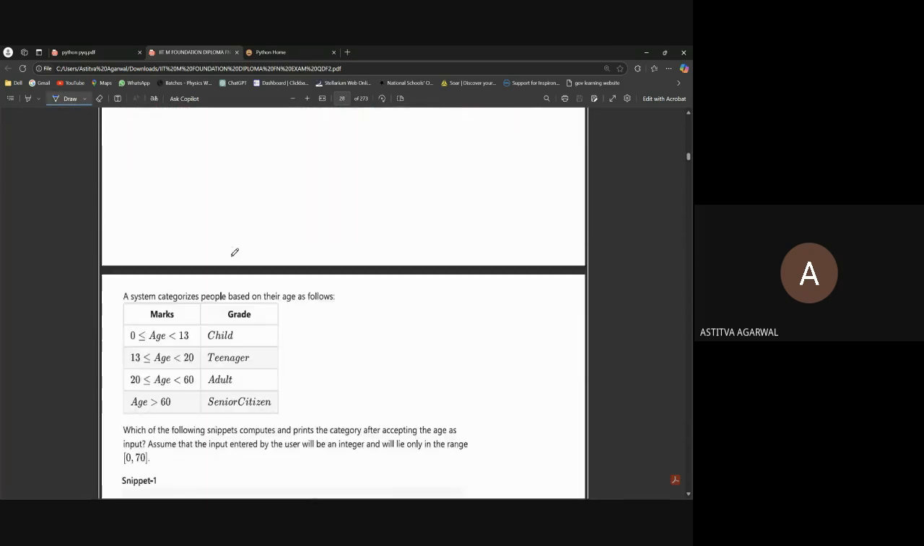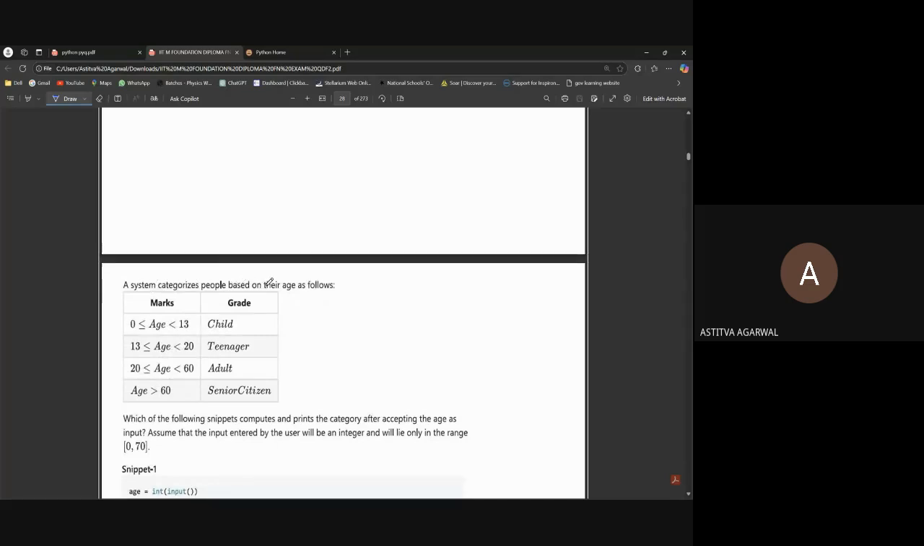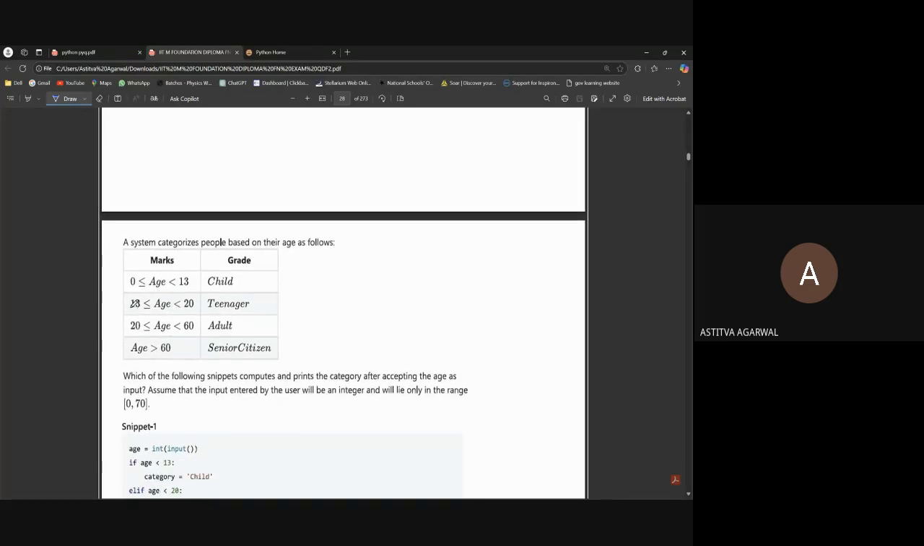Okay. The first question. A system categorizes people based on their age as follows. There is a table with a column regarding marks and grade. Okay, I think it's age. It should be age. If the age is between 0 to 13, it's considered a child. If the age is between 13 to 20, it's considered a teenager. Between 20 to 60, adult, and greater than 60 is considered senior citizen.